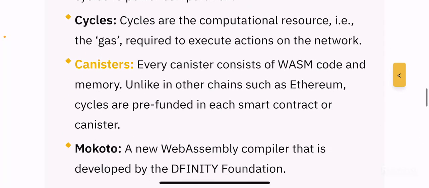So cycles are the computational resource, i.e. the gas required to execute actions on the network. So again, you can convert your neurons or ICP tokens to cycles, which basically form the gas. So if you see, ICP doesn't necessarily act as a gas by itself. You need ICP in order to get neurons, which you can convert to cycles, which will be used as gas within the ecosystem, right?